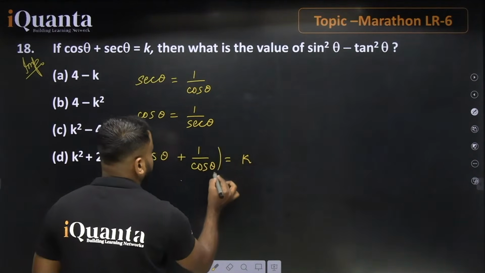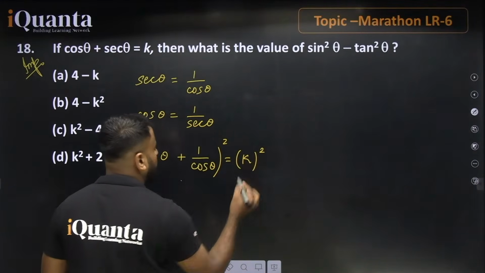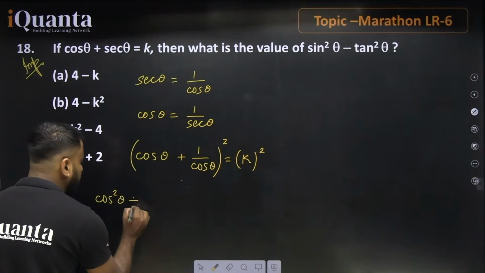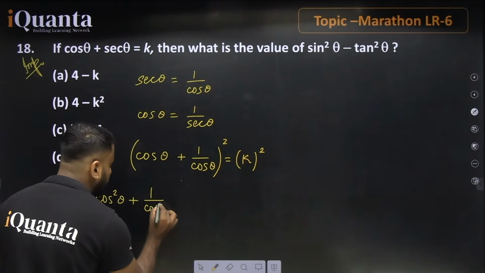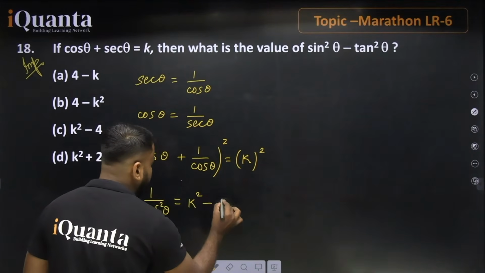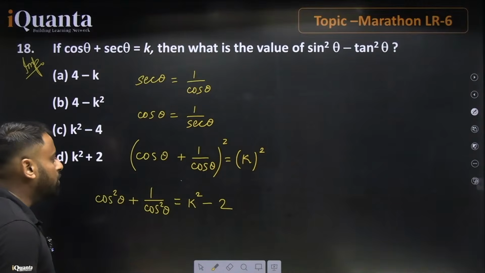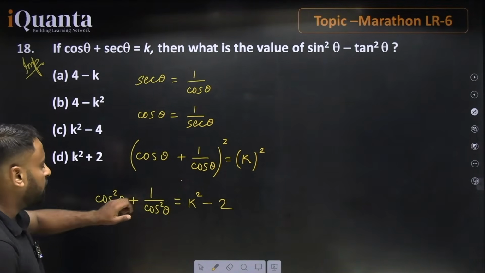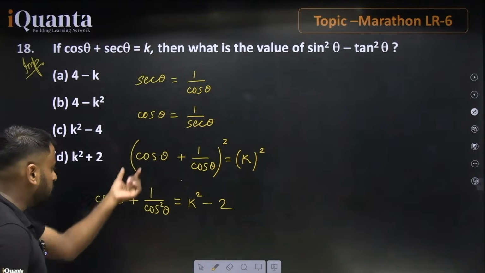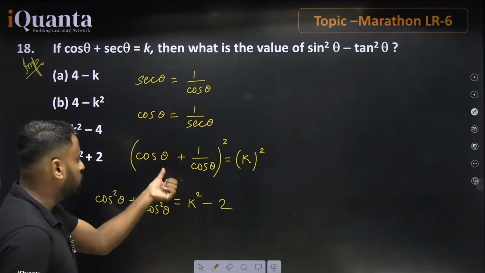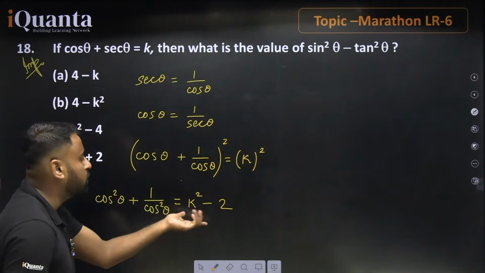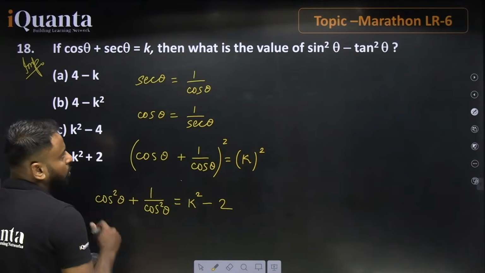On putting a square on it, what happens? a plus b whole square gives a square plus b square plus 2ab. This is a square, this is b square, and 2ab means 2 into cos theta into 1 by cos theta, which is 2. Transferring to the right-hand side, the value will be k square minus 2.